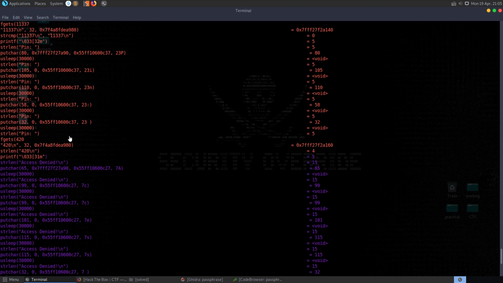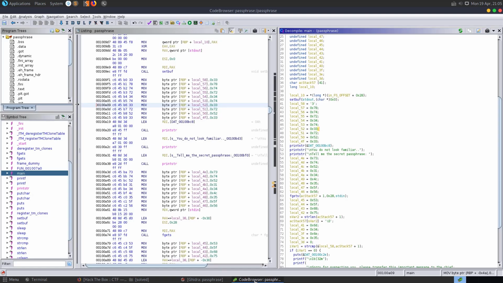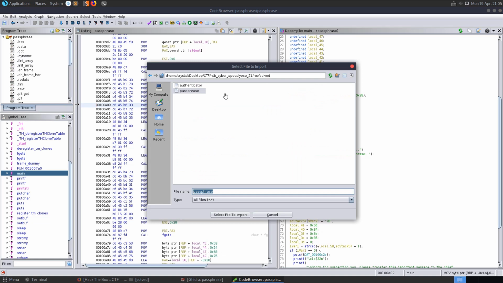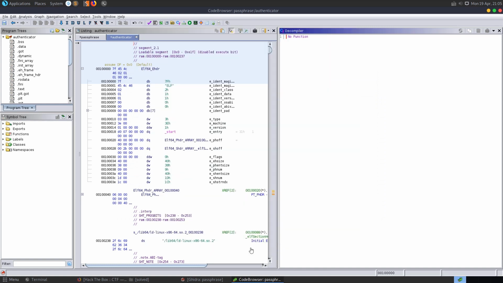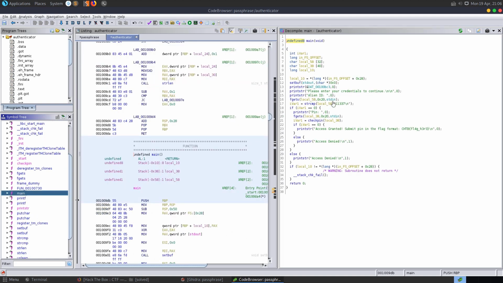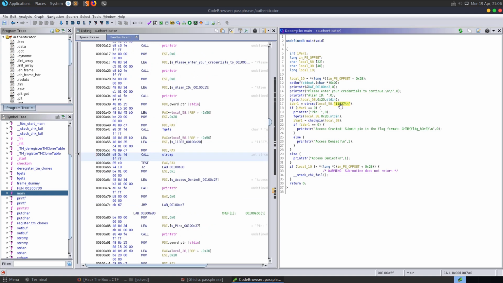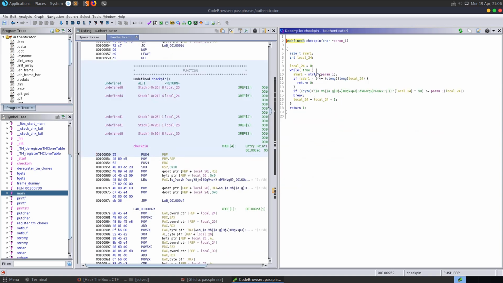Okay, so in terms of getting the pin then, let's go and take a look at this in Ghidra. I've already got Ghidra open here, so I'm just going to import the file. If we have a look at the functions again, let's have a look at the main function. It asks us for the ID. This is where I found the 11337 string, and then if that string compare comes back true, if we put in the right ID, it'll ask us for a pin, and you can see here it's taking the pin off us and then calling check pin. So let's have a look and see what's happening here.